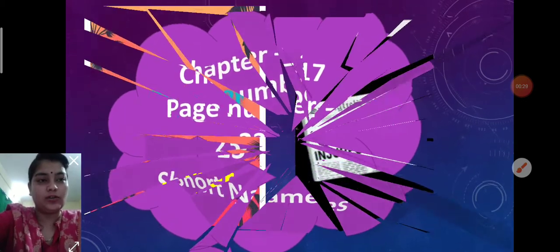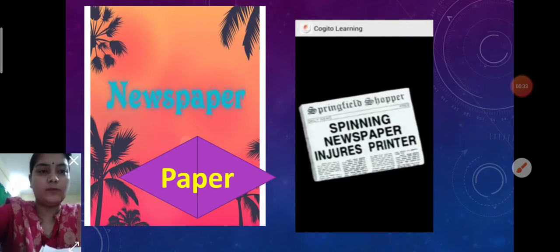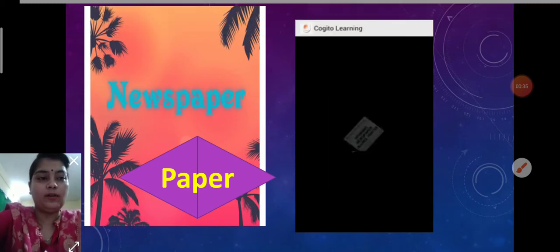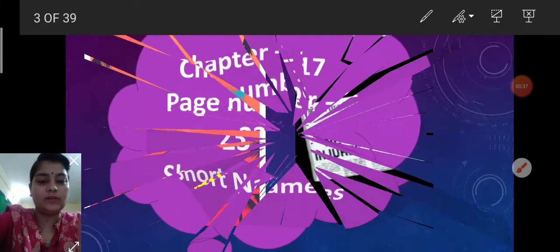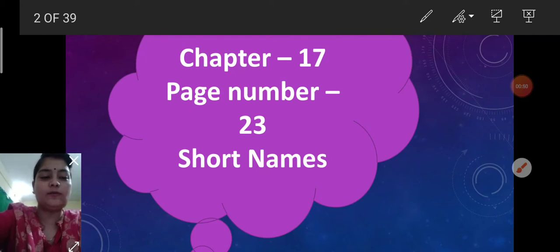Short names. Children, first you should know about the short names. Today we will learn about the short names because short names are easier to understand and to speak also. Big words take time to speak and to write also, so for our convenience we use some short words of the big words. Short words are given in page number 23. After me you all will learn.